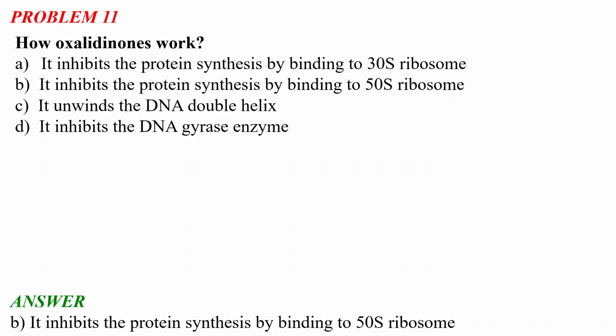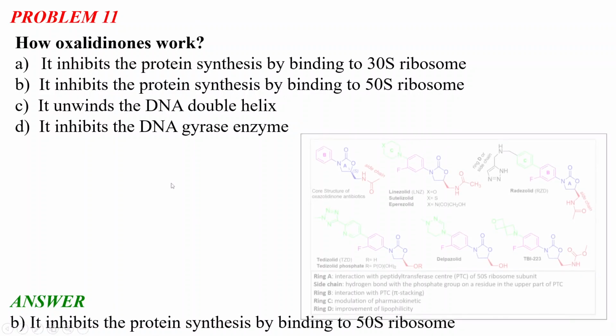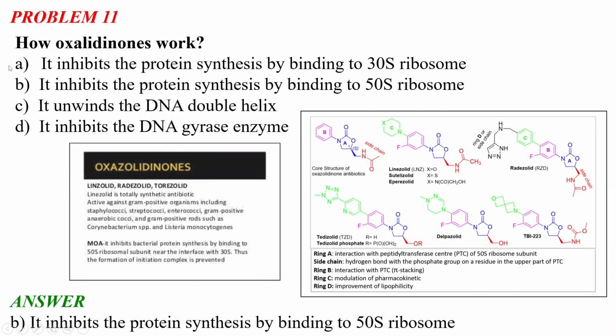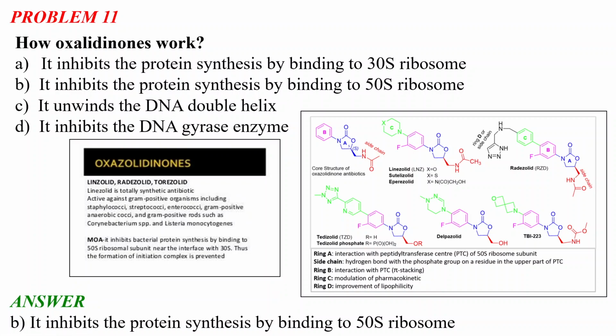Now let us discuss the mechanism of the oxazolidinones. The examples of this kind of antibiotics are linezolid, radezolid and torezolid. Linezolid is a totally synthetic antibiotic, active against gram positive organisms including staphylococci, streptococci and enterococci, gram positive anaerobic cocci and gram positive rods.